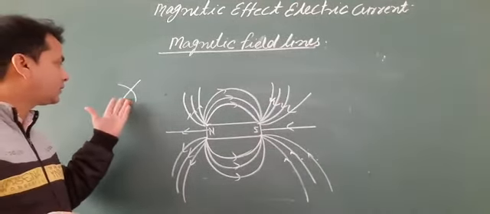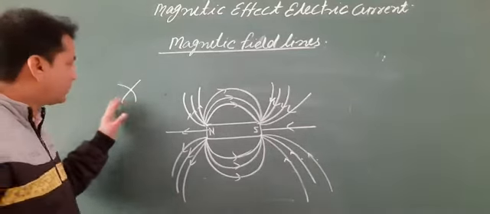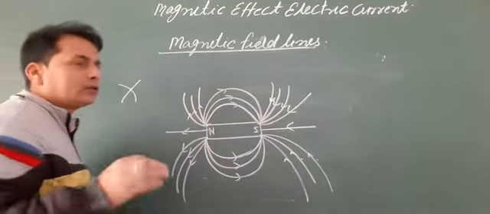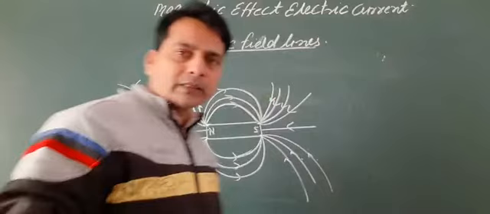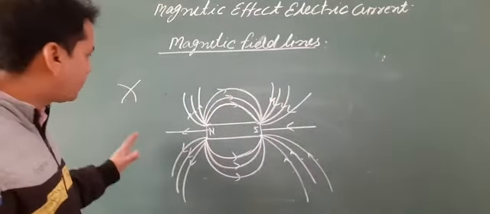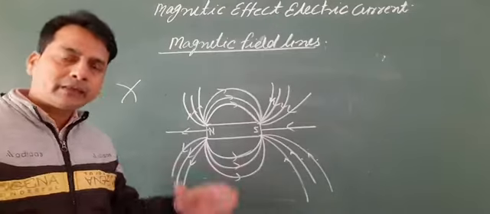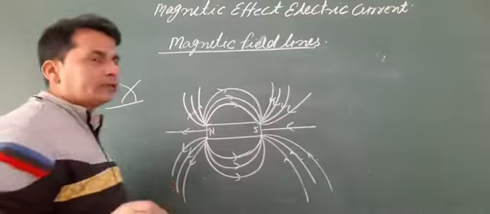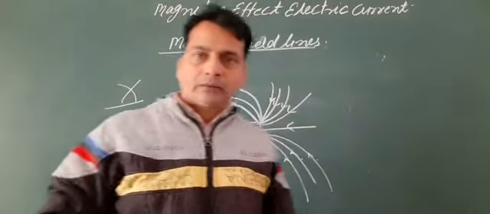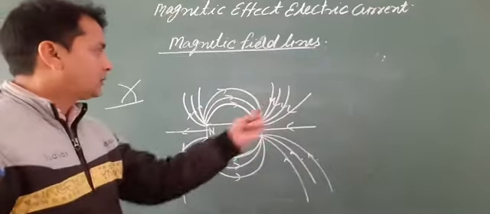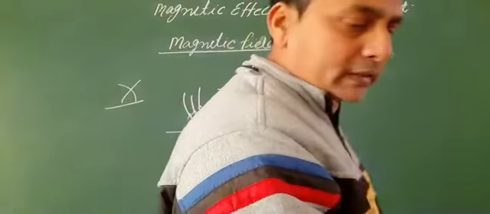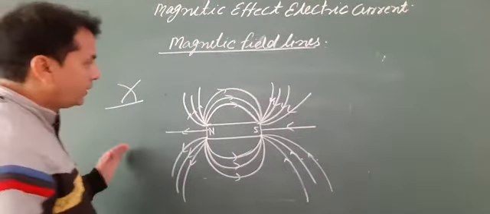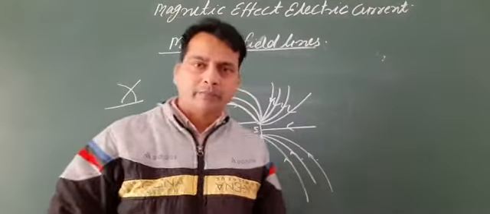So it is clear that if there were two lines, then the direction of the magnetic field would show in two ways. If a magnetic compass is placed here, it shows only one direction at one point. So it is clear that field lines do not intersect each other. It is impossible, because one magnetic field line does not show two directions at any one point.